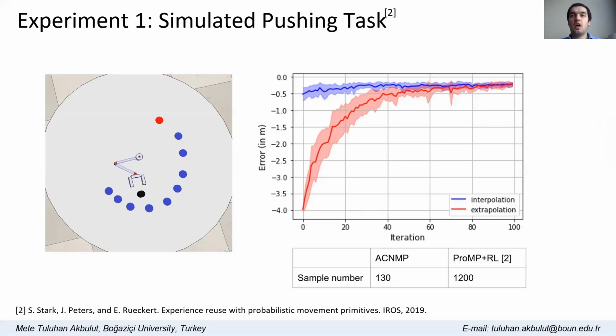We observed that our model finds the successful trajectory or requires small adaptation for all interpolation goal points. For the extrapolation goal point, it requires fewer samples to adapt than Stark et al.